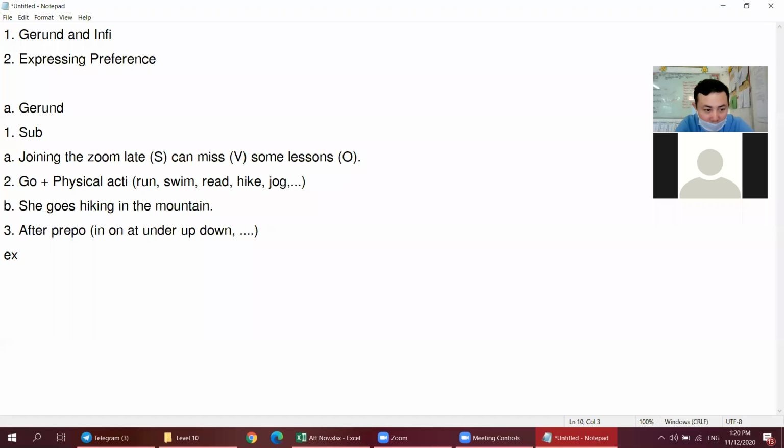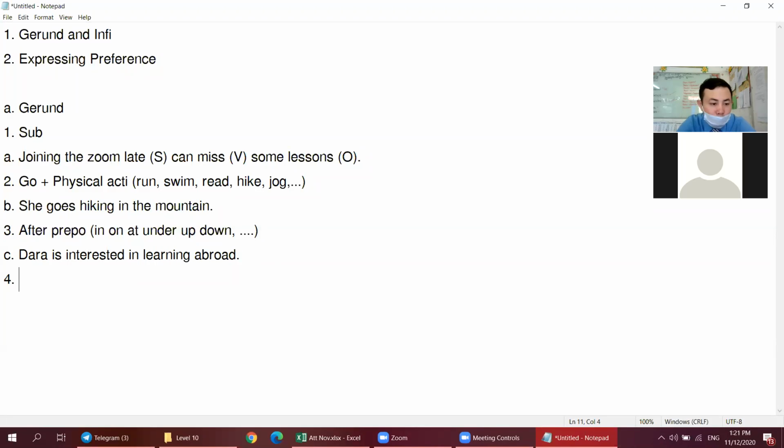Example. I can say, Dara is interested in learning abroad. Okay. Dara is interested in learning abroad. You see, "in" is the preposition, and then after "in" we use a gerund here, learning.